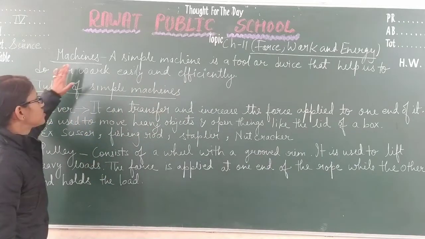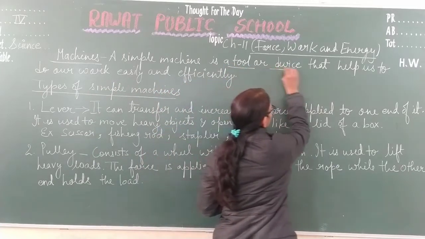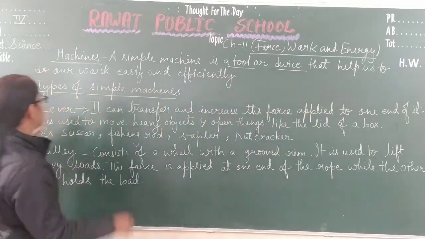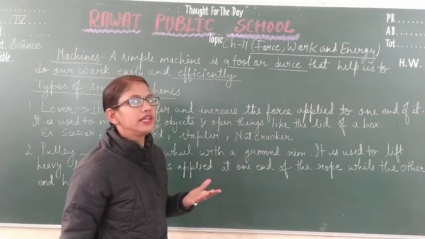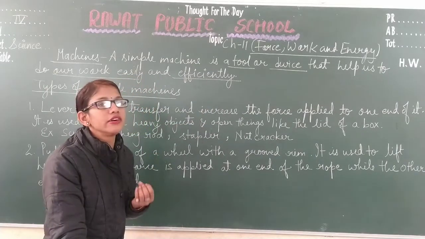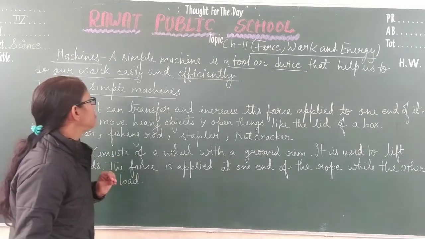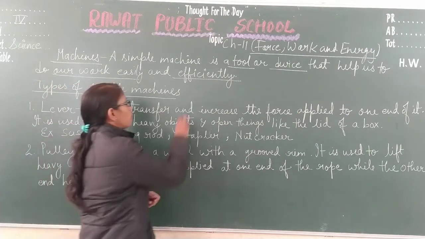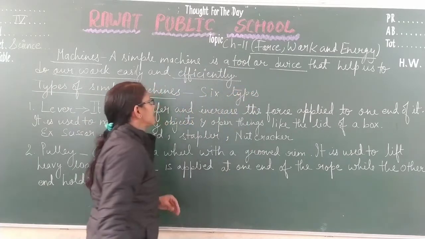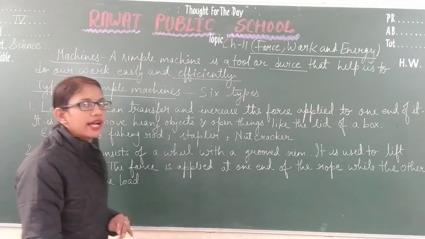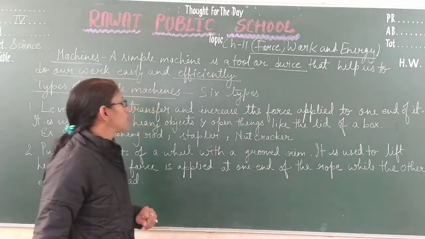A simple machine is a tool or a device that helps us to do work easily and efficiently, with less effort. Next, what are the different types of simple machines? Simple machines are of 6 types: lever, pulley, inclined plane, screw, wedge, and wheel and axle.